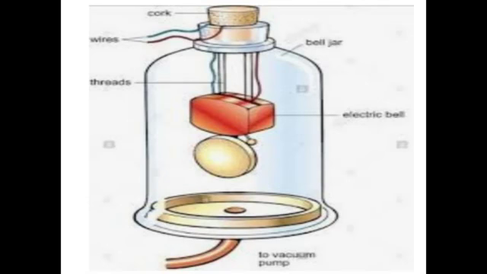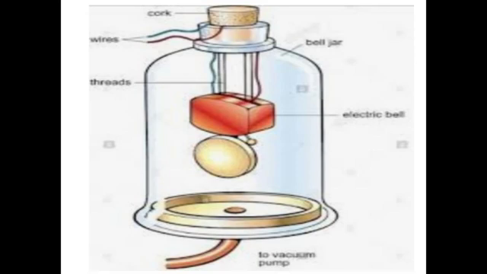Bell jar experiment. Here you can see a bell jar. An electric bell is suspended inside a large glass jar. Could you see that one? A rubber stopper closes the mouth of the jar. The two wires of the bell pass through the stopper. The air in the jar can be pumped out through an opening at the bottom of the jar. You can see a vacuum pump. Initially, the jar is filled with air.